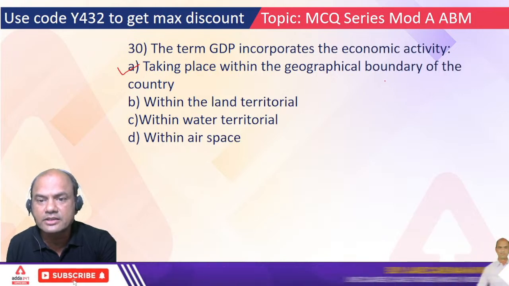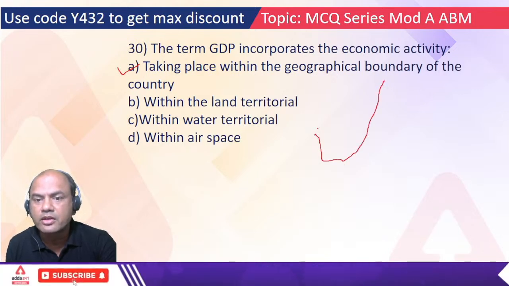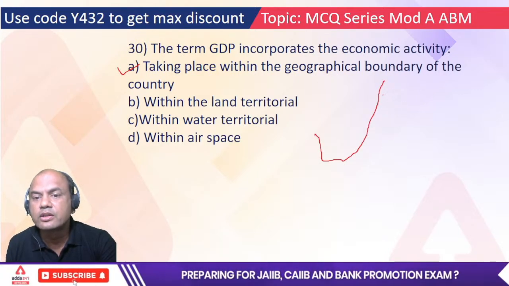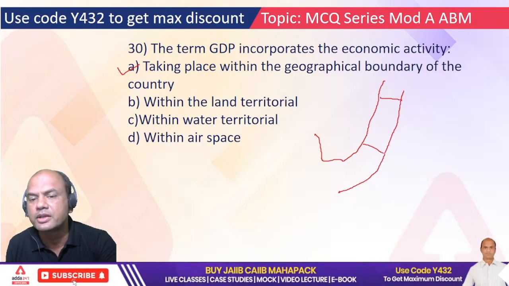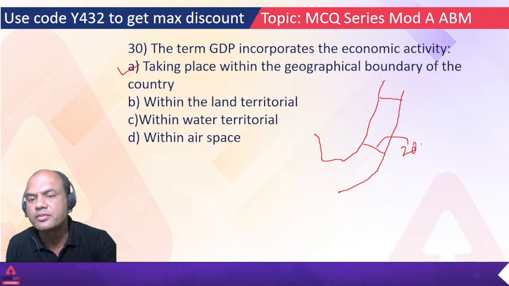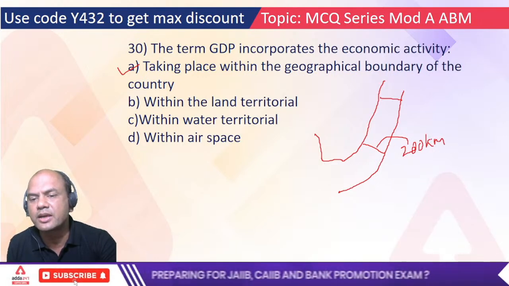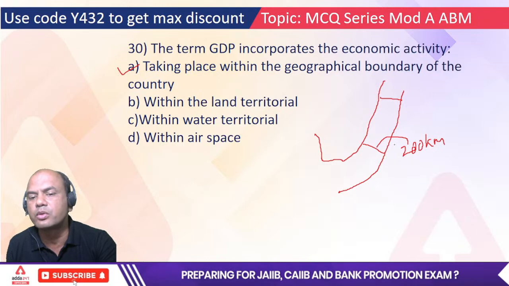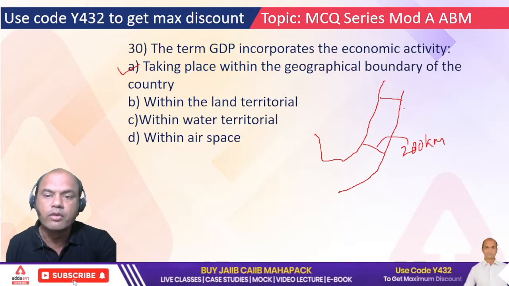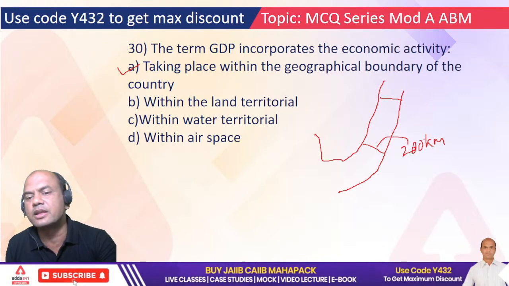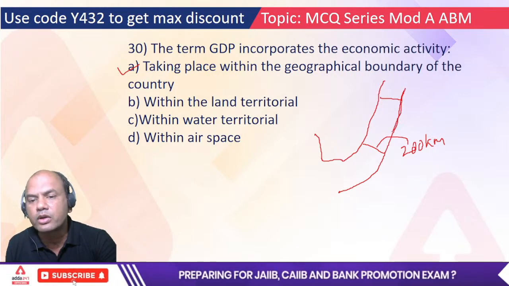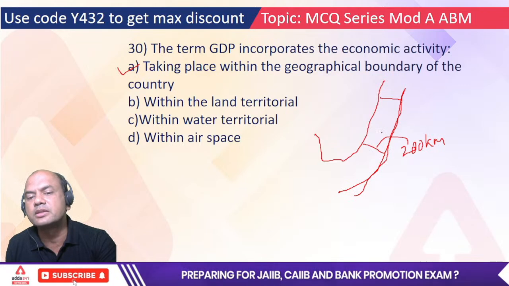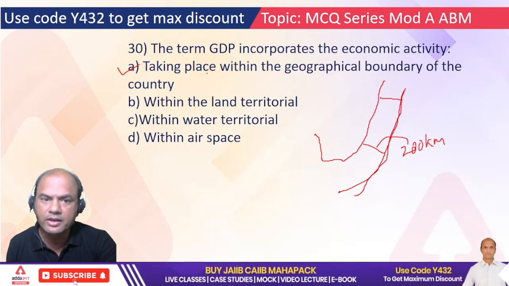If this is India's land boundary, and this is the sea, it includes some part of the sea, roughly 200 kilometers. But that's not a part of our CAIIB, so we shouldn't focus on 200 or 300 kilometers. Whatever kilometers are given by the national boundary in the sea, whoever is working in that part will be considered as a part of GDP only.